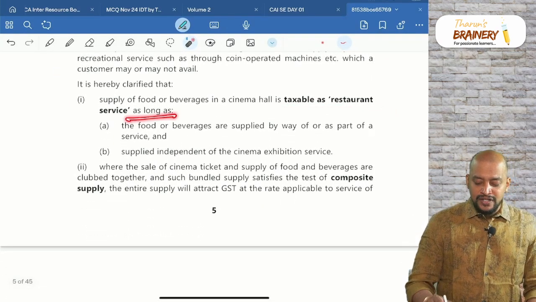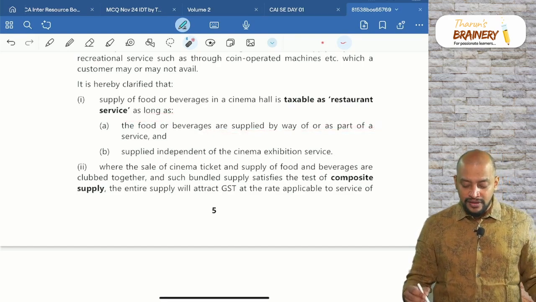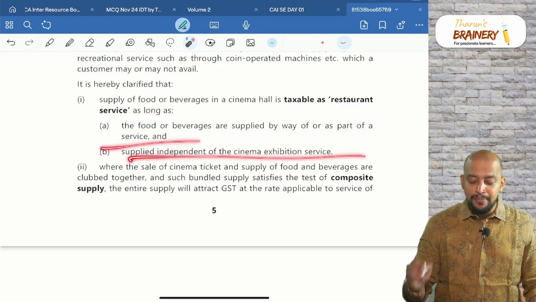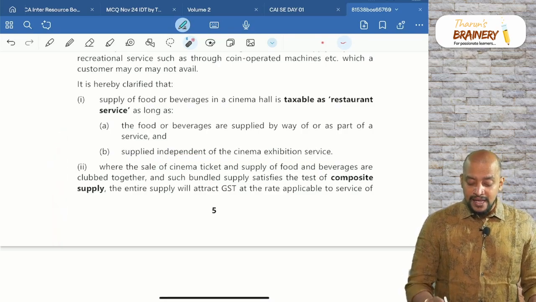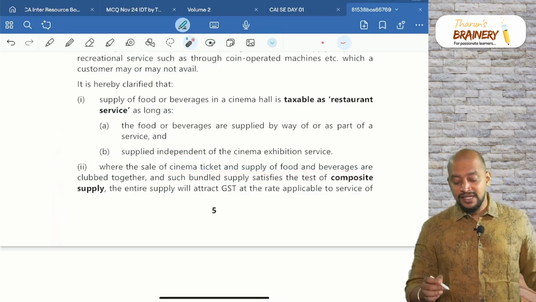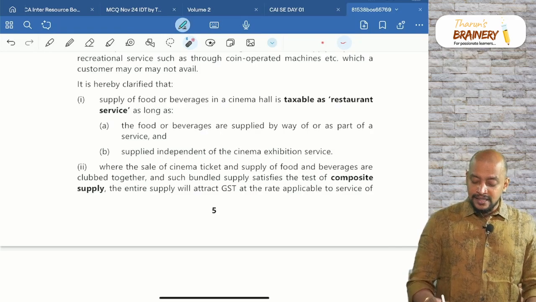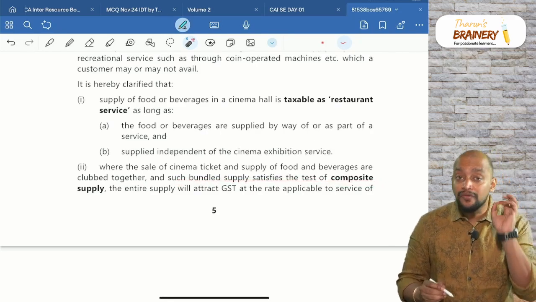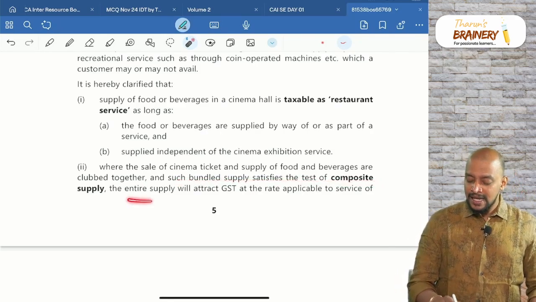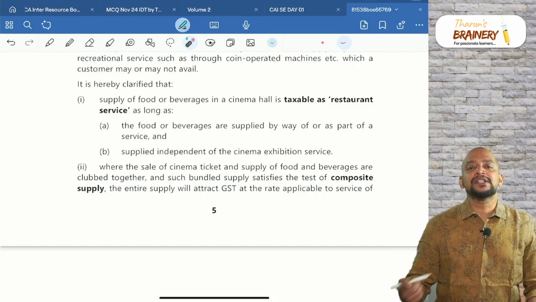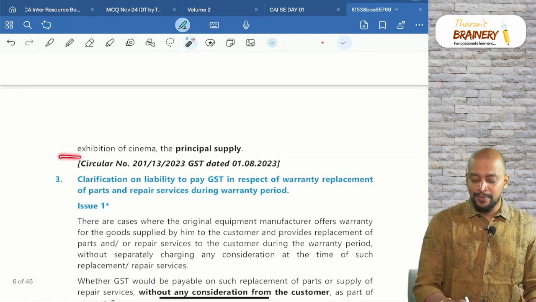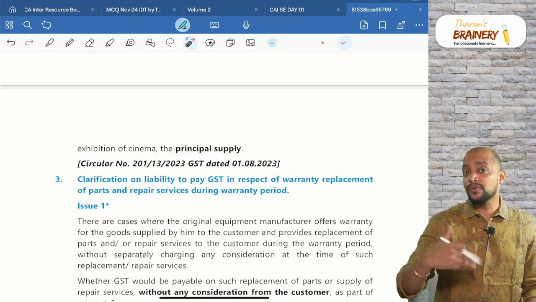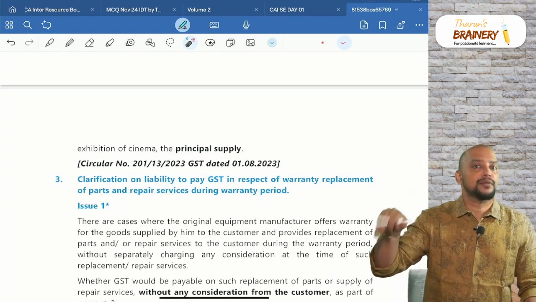service as long as food and beverages are supplied by way of or as part of service and supplied independent of the cinema exhibition service. But where the sale of cinema ticket and supply of food and beverages are clubbed together and such bundled supply satisfies the test of composite supply, those three conditions, then we will take the rate of principal supply. What is the rate of principal supply here? That is admission to theatre. So that will be taken as the principal supply, and that rate will be applied on the entire amount.